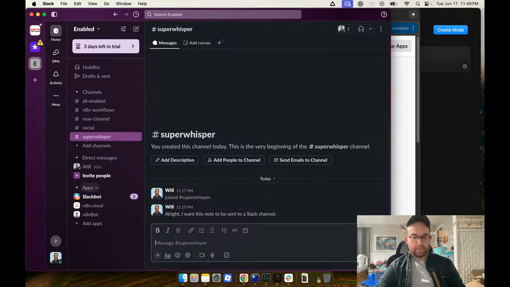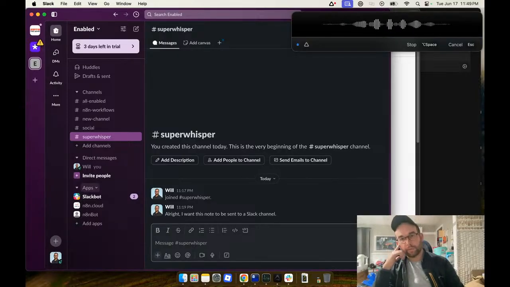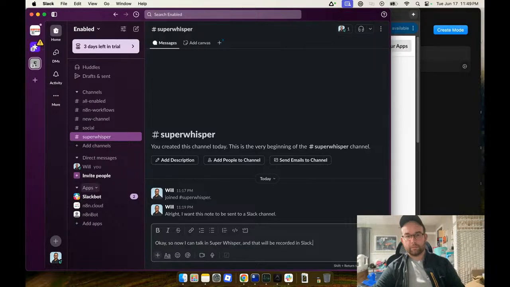Like, I didn't really get anything done, but at least we figured some things out. I figured this out. What is it? Command space. Okay. So now I can talk in Super Whisper, and then that will be recorded into Slack. That's cool. That is cool. I'm going to be using that more.